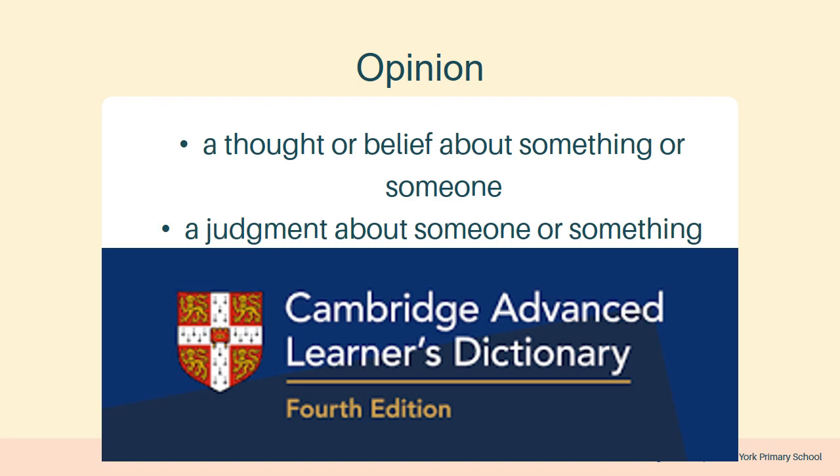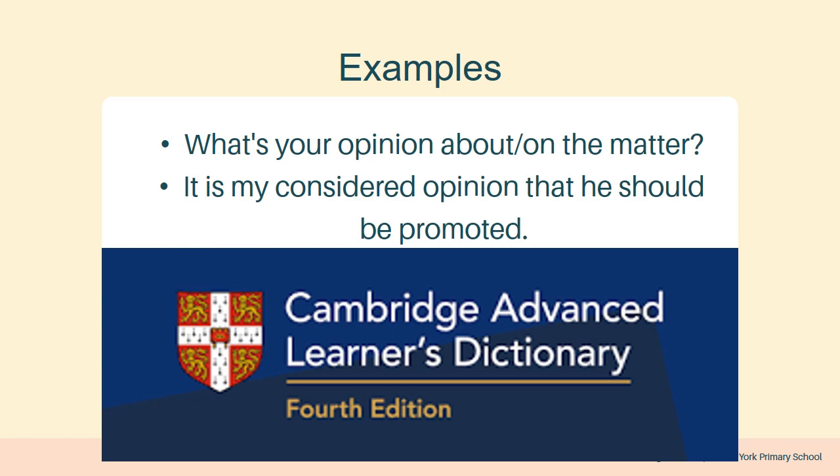Opinion is a thought or belief about something or someone. It is a judgment about someone or something. Judgment may be true, judgment may be false. Opinion may be true, opinion may be false. It is not authentic. It is just opinion, and opinion may vary from person to person, and facts never vary. So that is the difference between fact and opinion that may be understood by this definition of opinion as well.